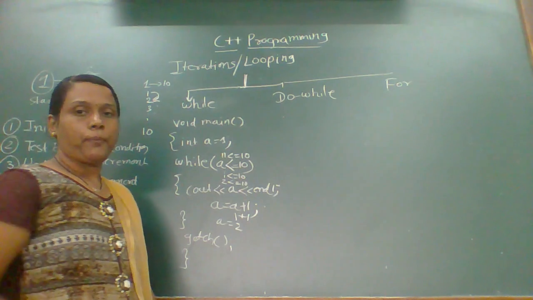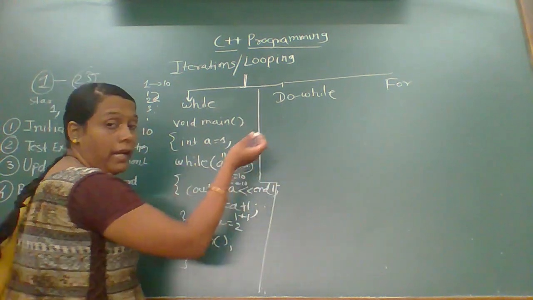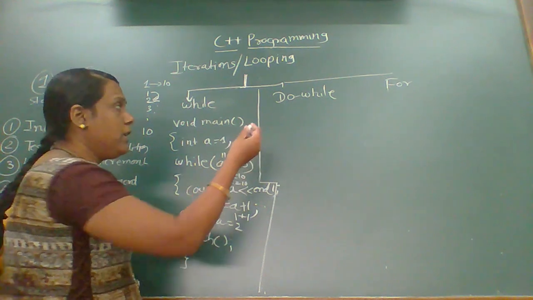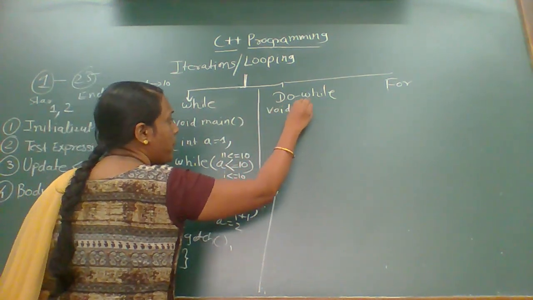Then, second, again the same thing we are going to do here: the same 10 numbers we want to print by using the do while loop. Suppose here we write void main.